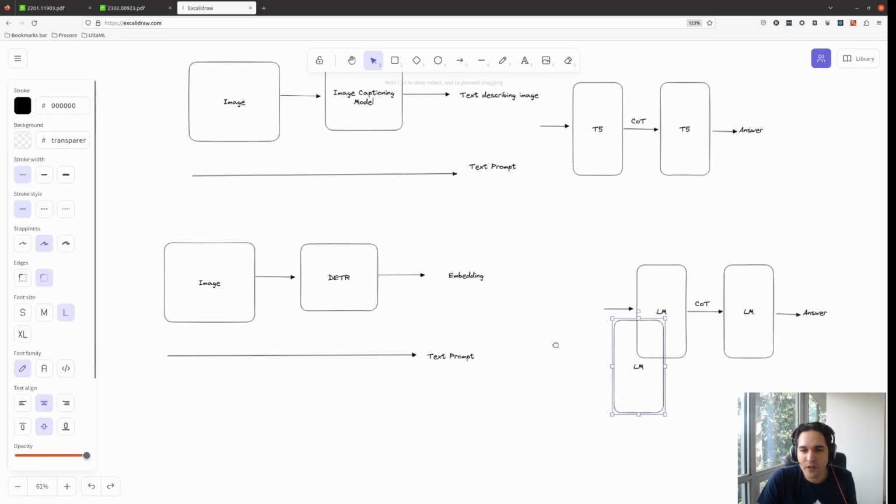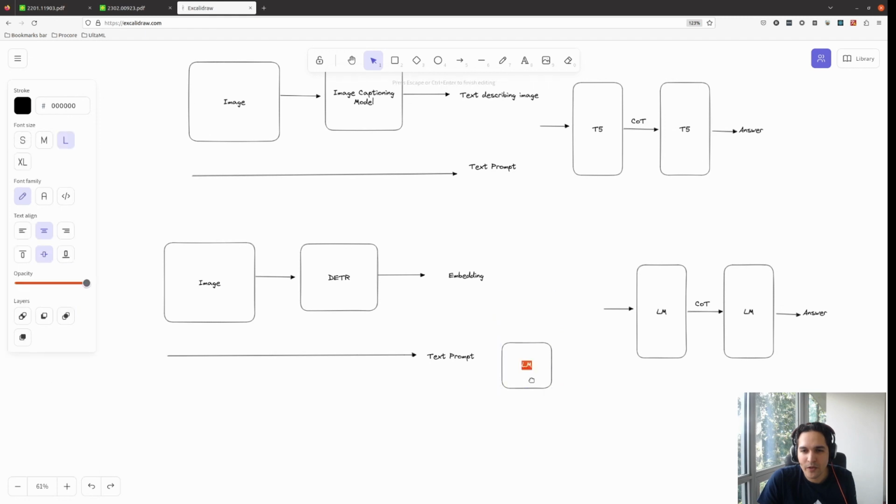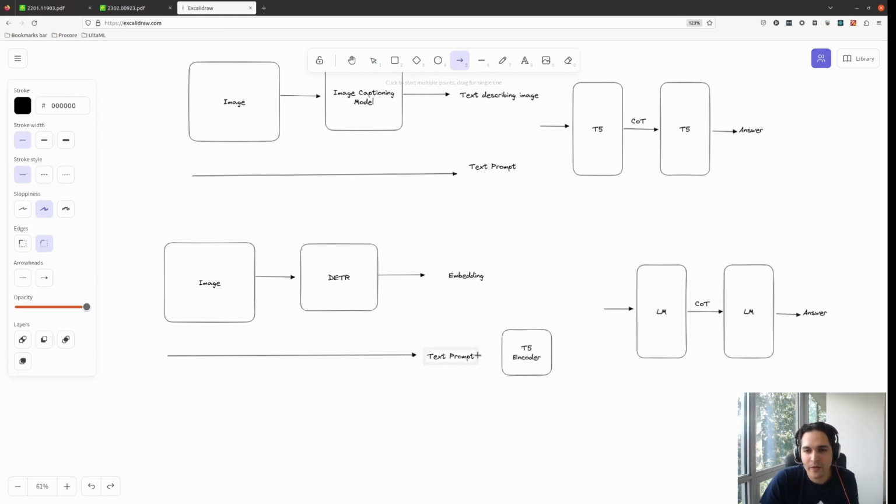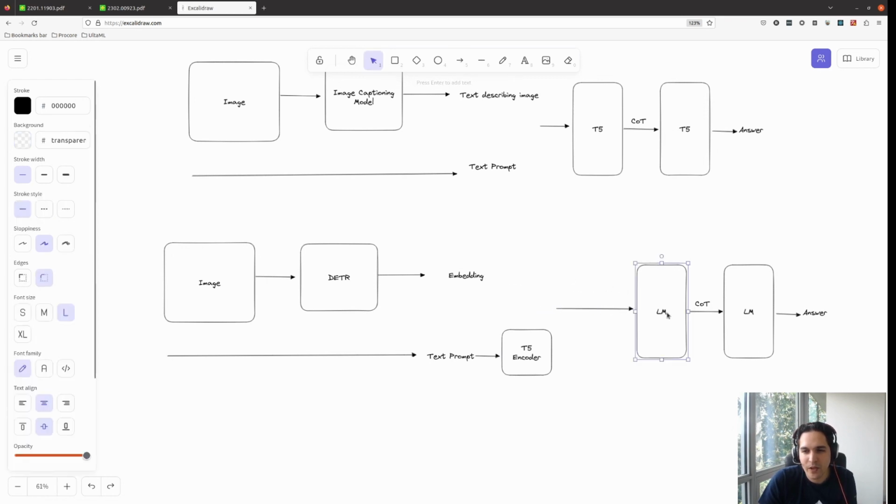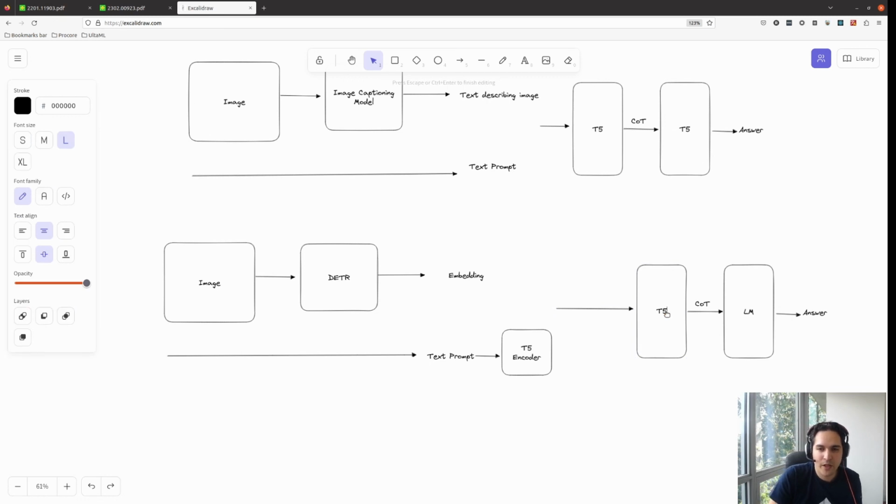So we need a small piece here, the T5 encoder, and this will give us some embedding of the text. Then we pass these two to only the T5 decoder part.